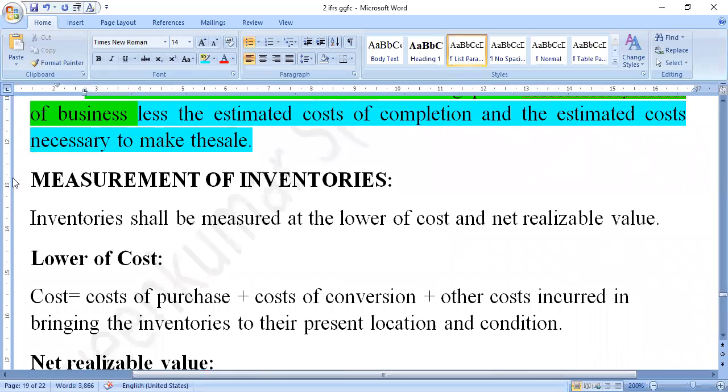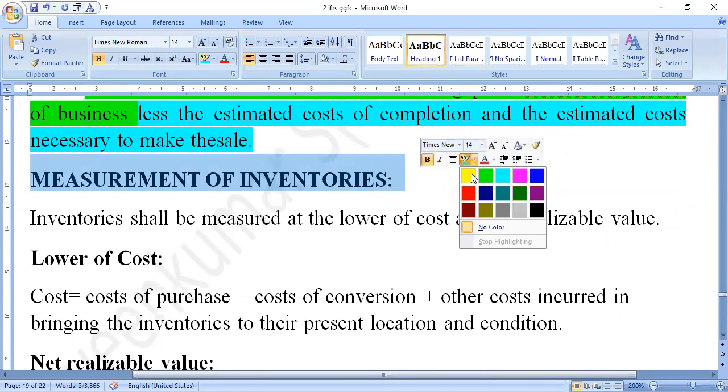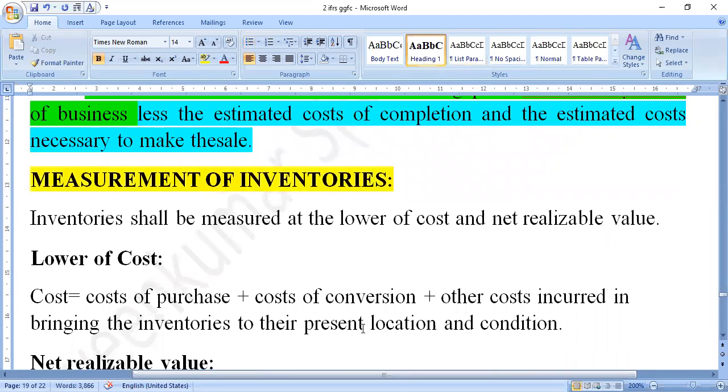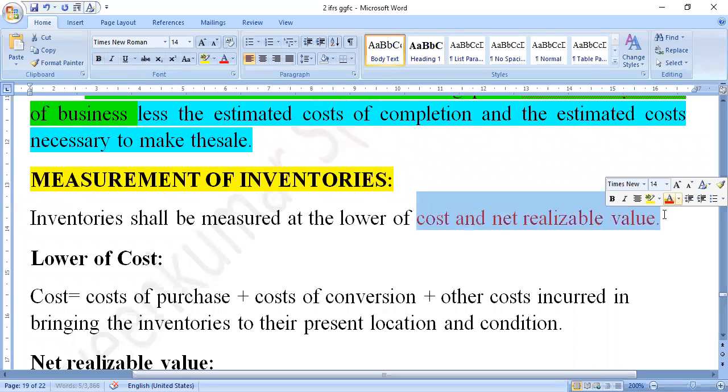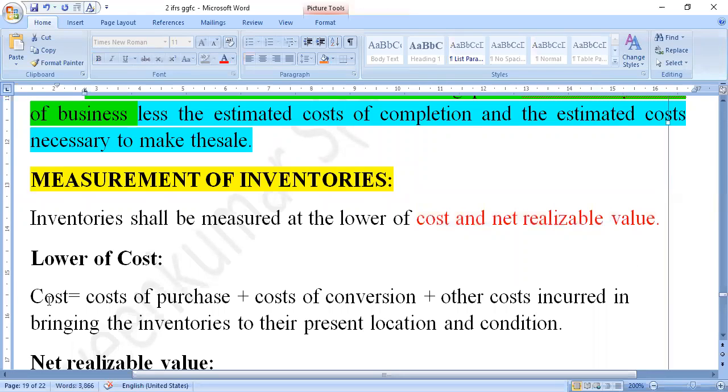After that, the next one is measurement of the inventories. It is very, very essential how we are measuring the inventories. Inventories are going to be measured in two ways. The first one is the cost basis, and the second one is the net realizable basis.